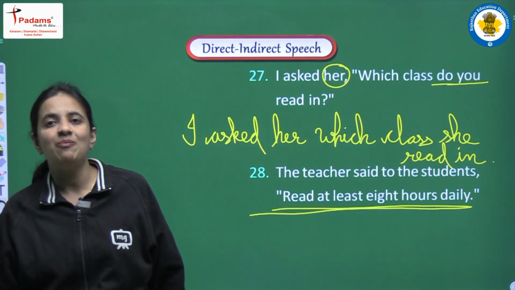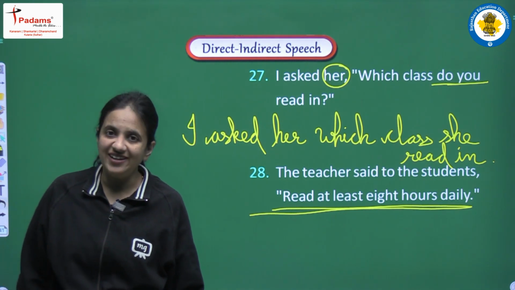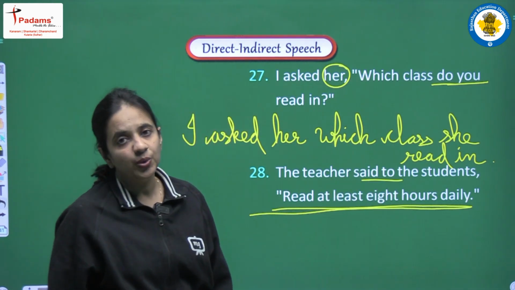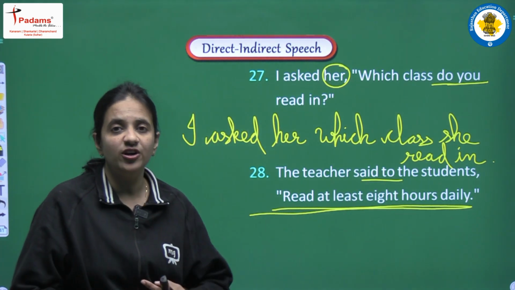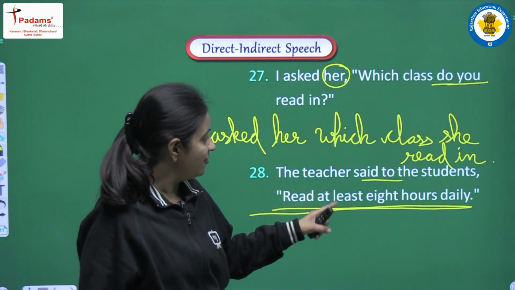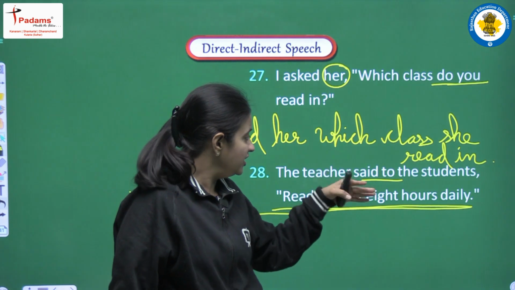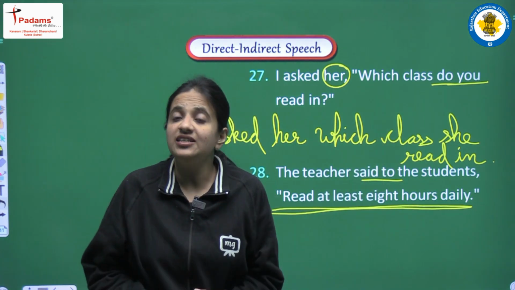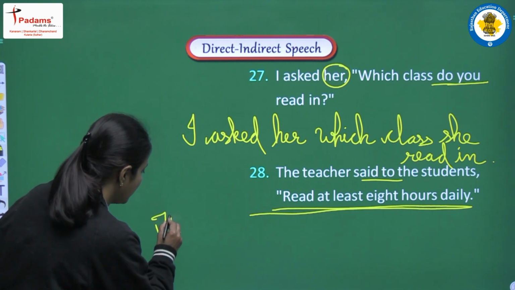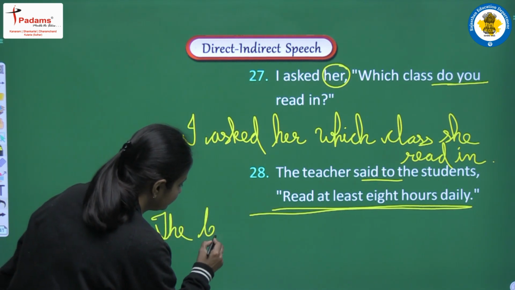So here we have to apply all the rules that are related with the imperative sentence. So first of all, said to, it will be converted according to the mood, according to the feeling that we are having in the reported speech. So here we are having teacher and students. So the teacher will give instruction and order to the students. So according to that we are converting, we are writing the teacher